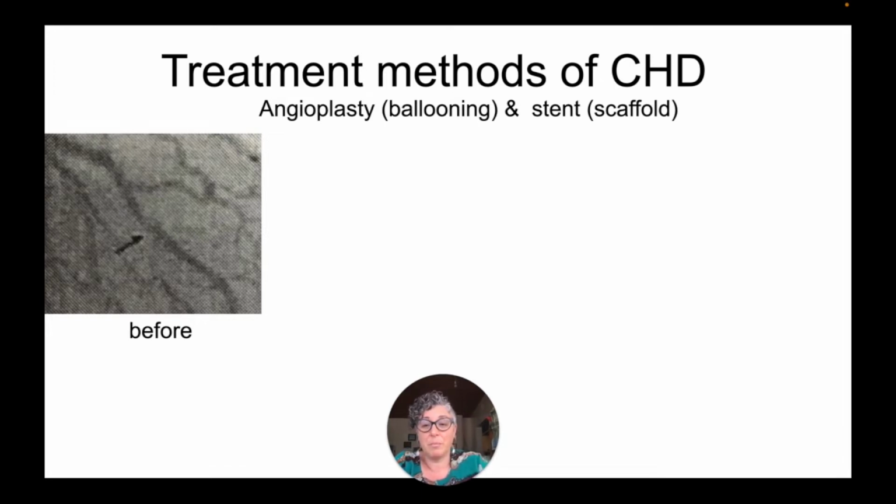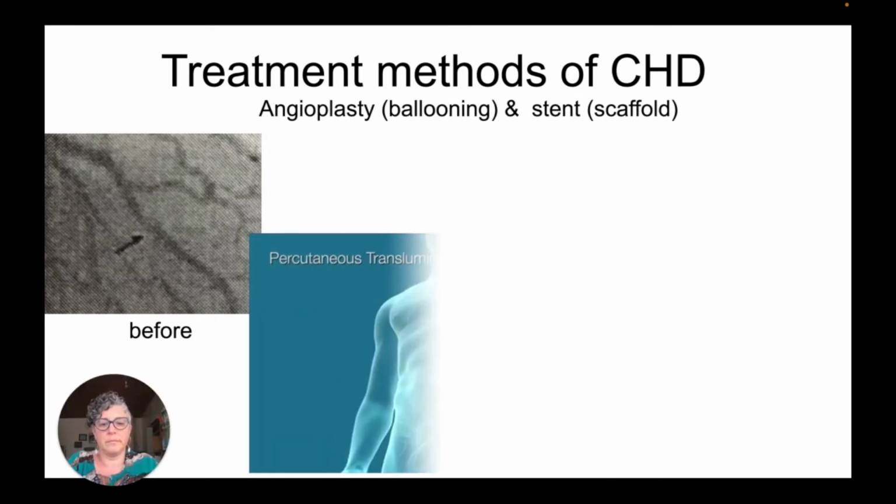So here we have a picture of an individual's coronary artery, one of the branches of the coronary artery, before they had this treatment method done. And you can see what that looks like where the arrow is pointing. So let's take a look at the process, and then we can see what happened afterwards.